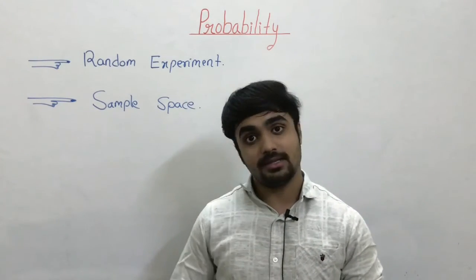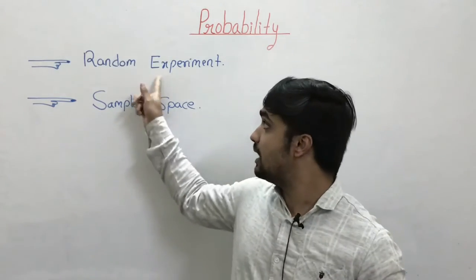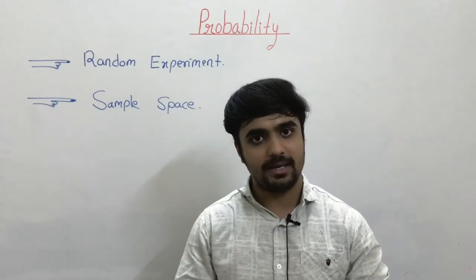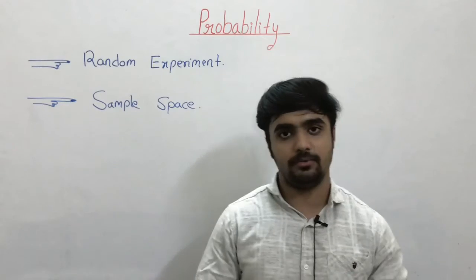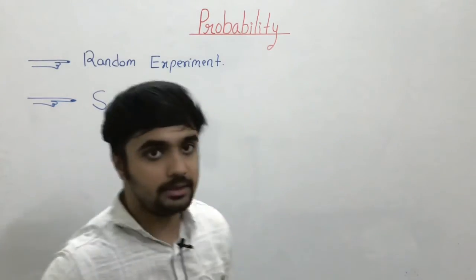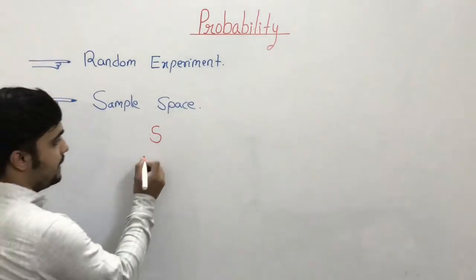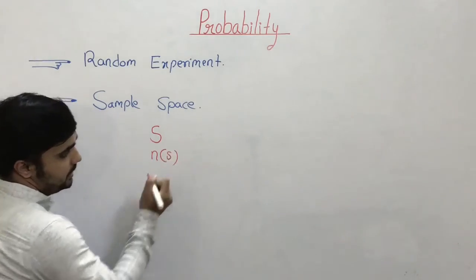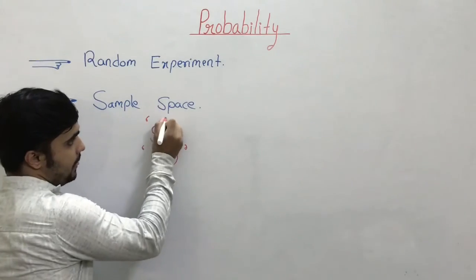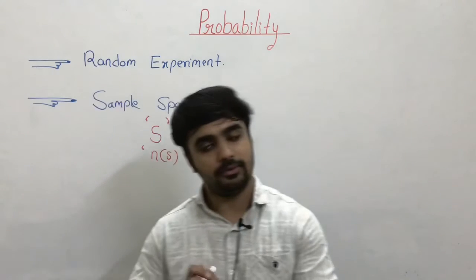Our next topic is sample space. So what is sample space? Sample space is related to random experiment only. All the possible outcomes of a random experiment are nothing but the sample space. We write all the possible outcomes in the sample space and denote it with capital S. The number of sample points in a sample space we denote by n of S or number of S. Now let's study different sample spaces of different outcomes.